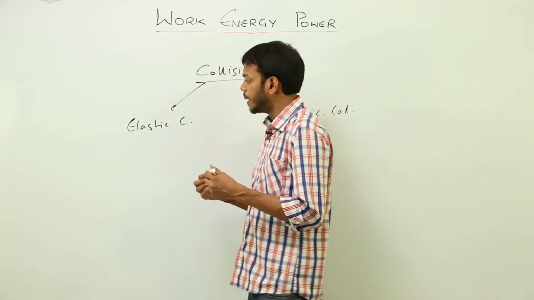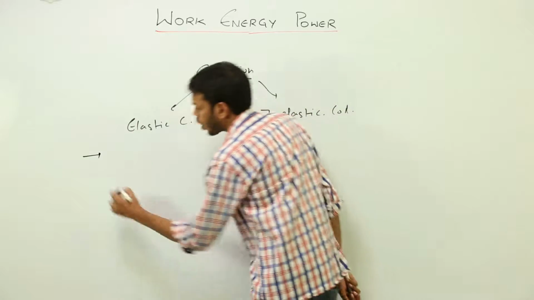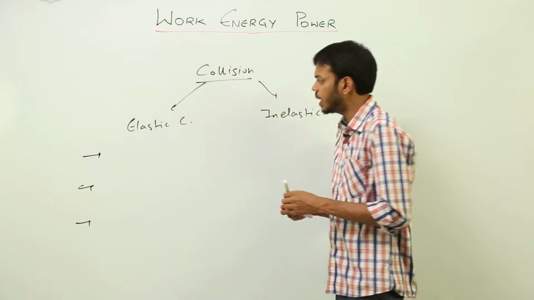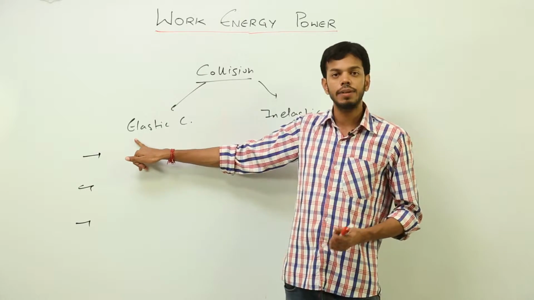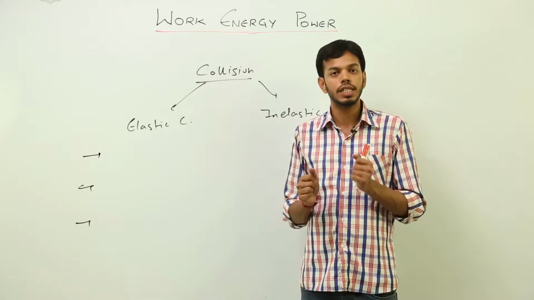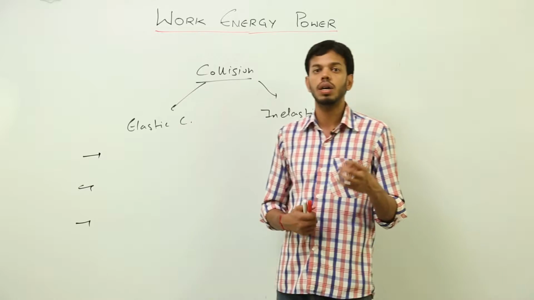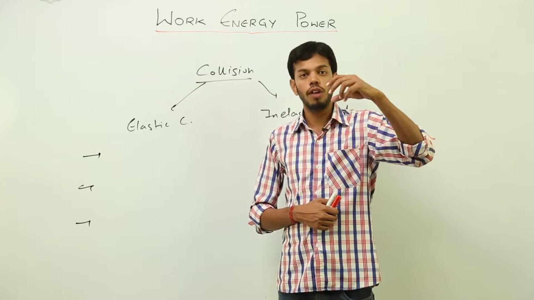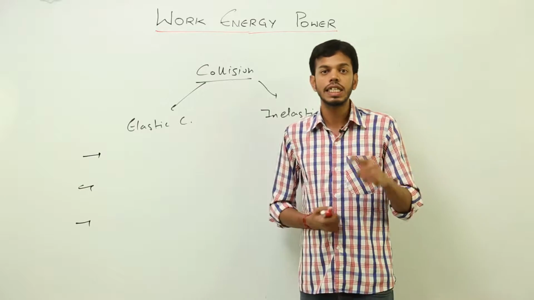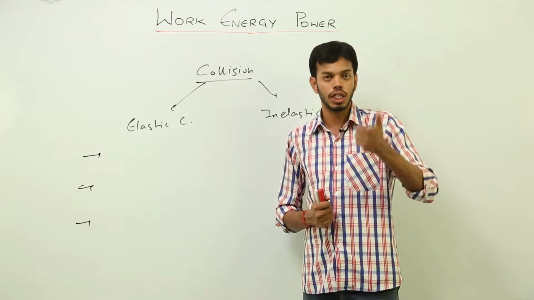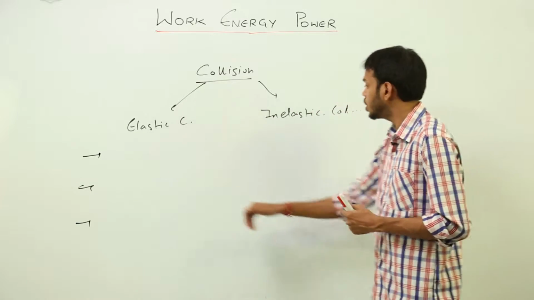So what are the main differences between elastic and inelastic collision? Before I move on, let us first write two examples for elastic collision. Write down one: two snooker balls hitting each other, that is elastic collision because they will bounce back. The other one is when you throw a golf ball from some height, that is also a kind of elastic collision because a golf ball regains 60 to 70% of its original height. That is the maximum any ball can attain. So those are examples of elastic collision.